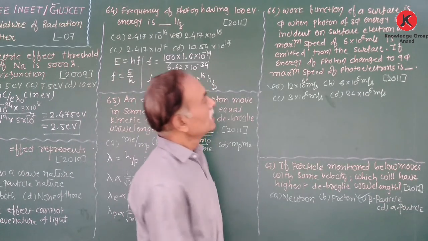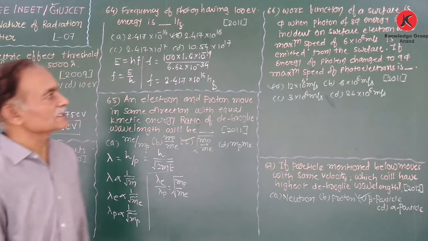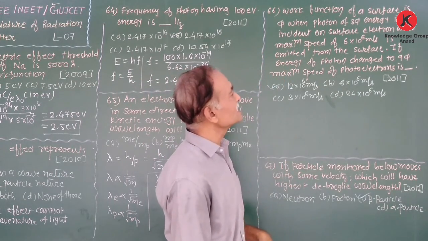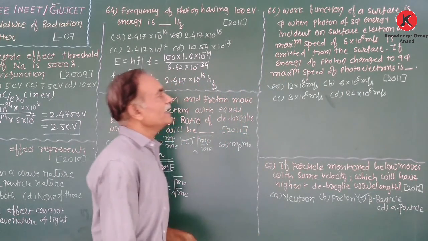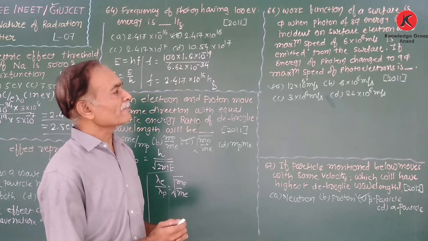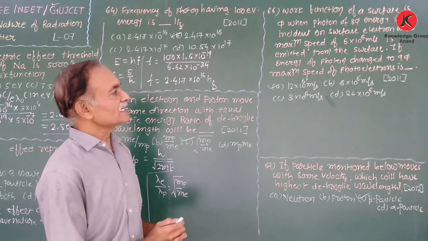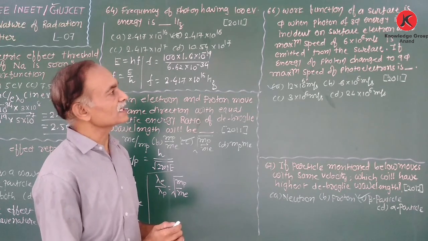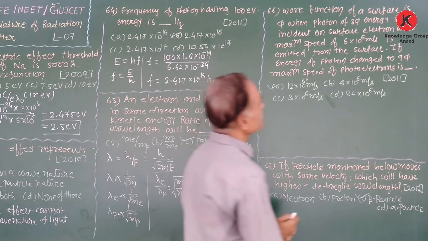Now, the work function of the surface is phi. When a photon of 3 phi energy is incident on the surface, the electron with maximum speed of 6 into 10 to the power 6 meter per second is emitted from the surface. That means the work function is phi.